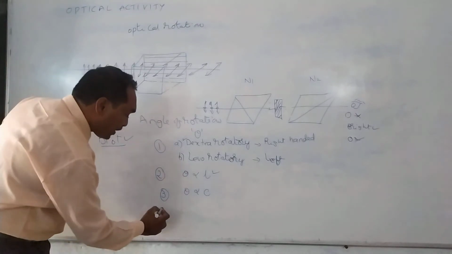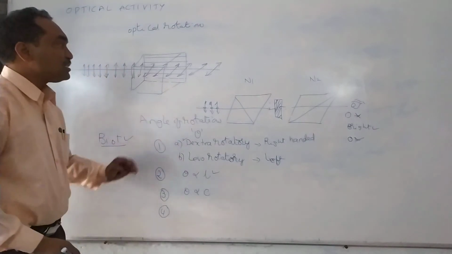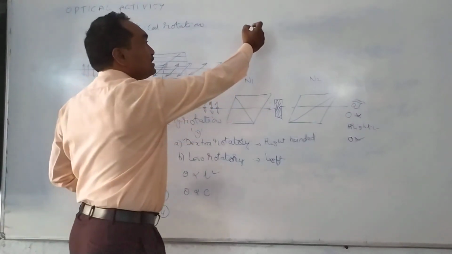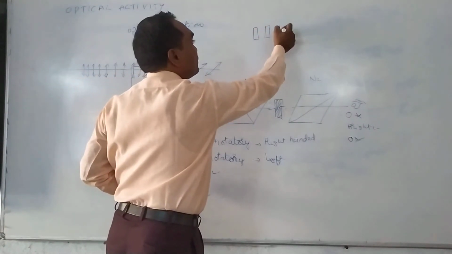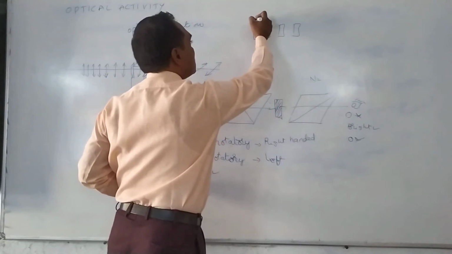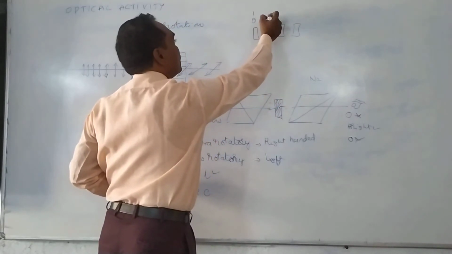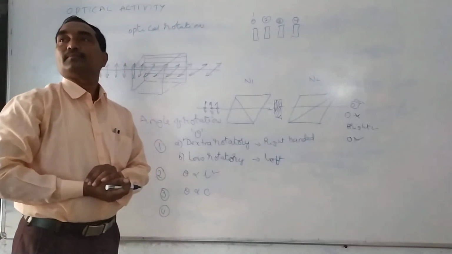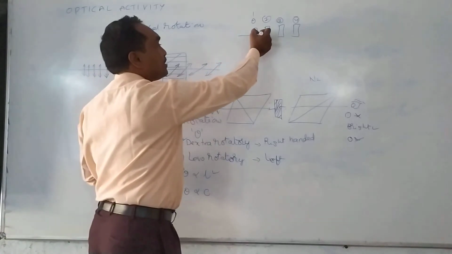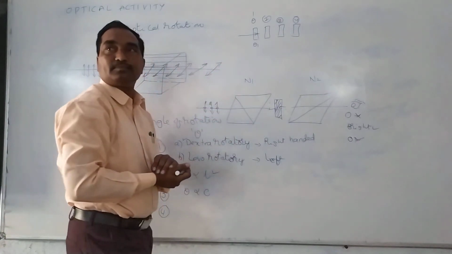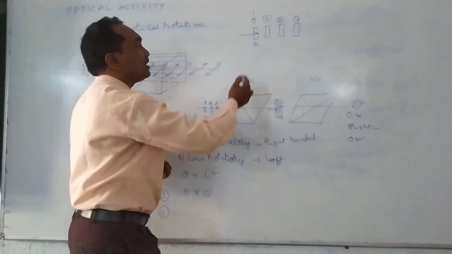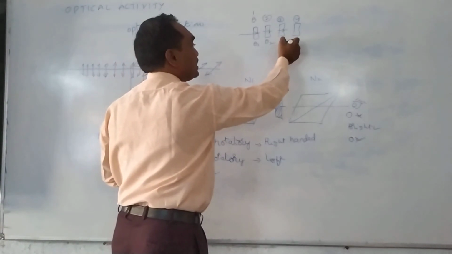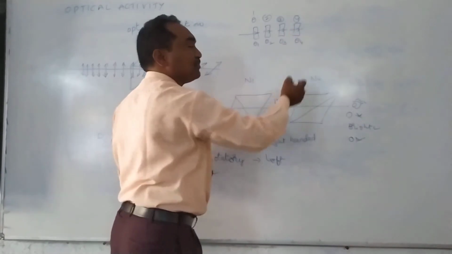And the fourth point is also there. We may pass this plane polarized light through a number of crystals. For example, this is the first crystal, this is the second, third, and fourth. In the first crystal there is some angle of rotation theta 1, in the second one more angle theta 2, in the third theta 3, and in the fourth theta 4.